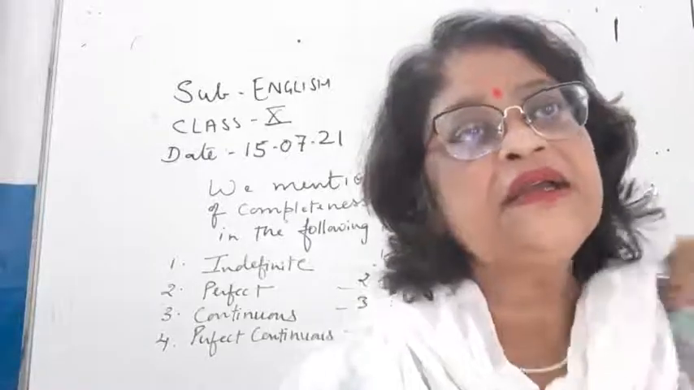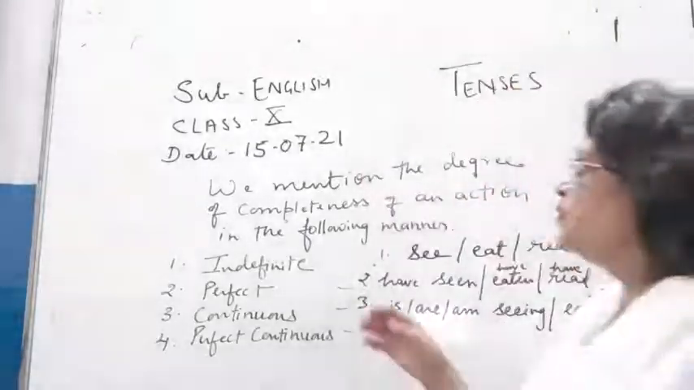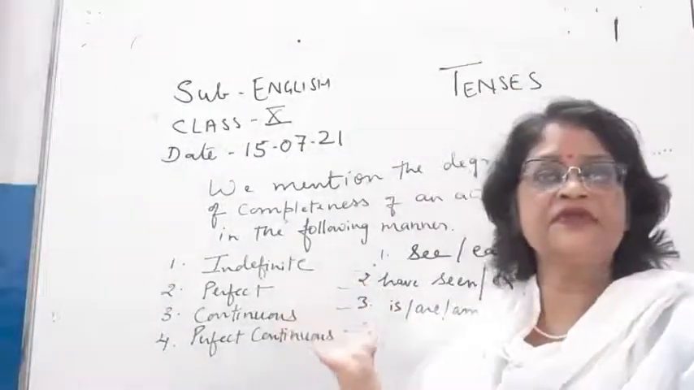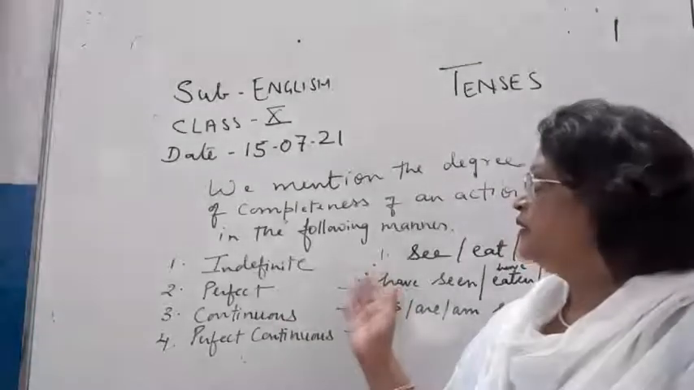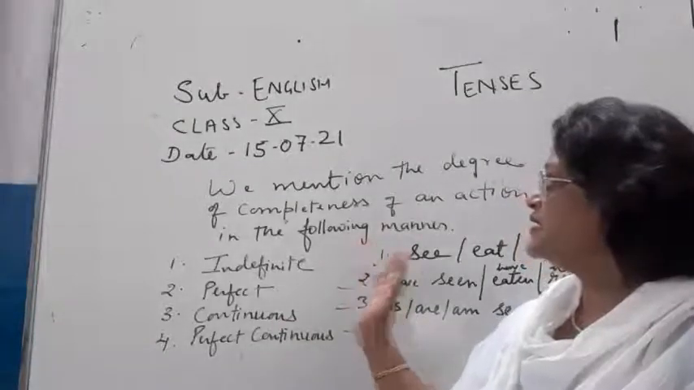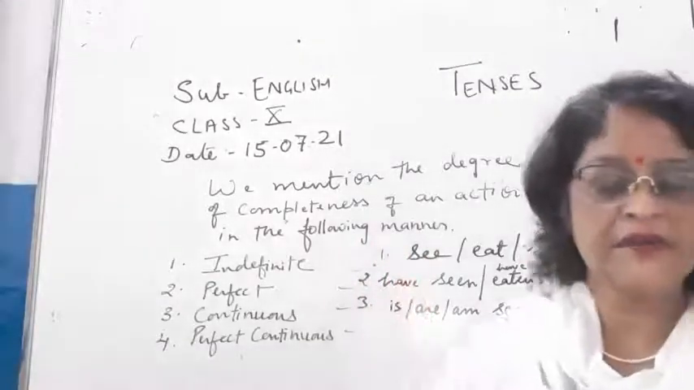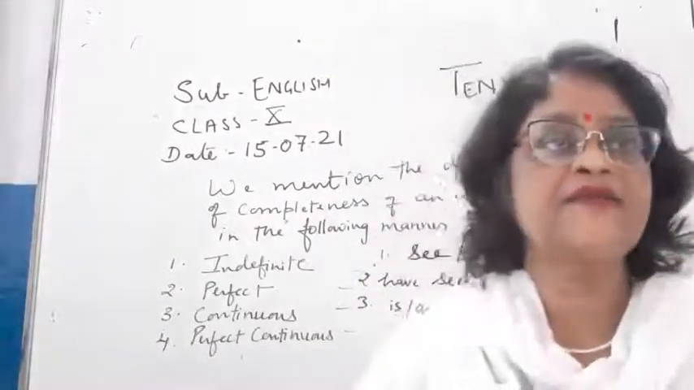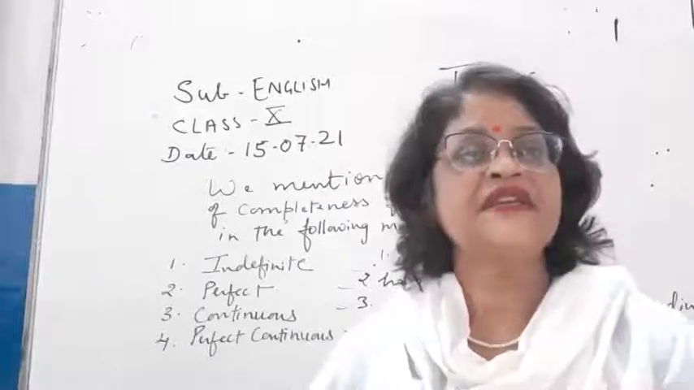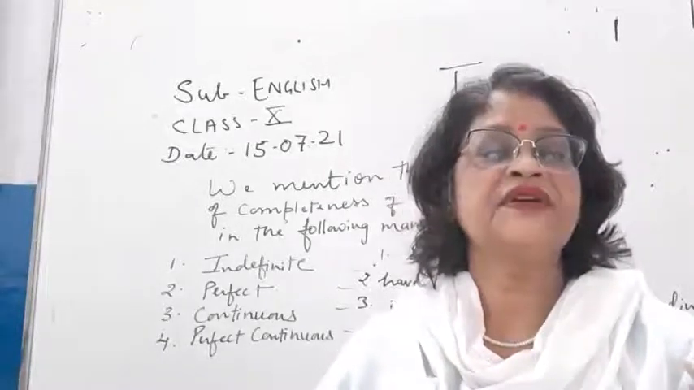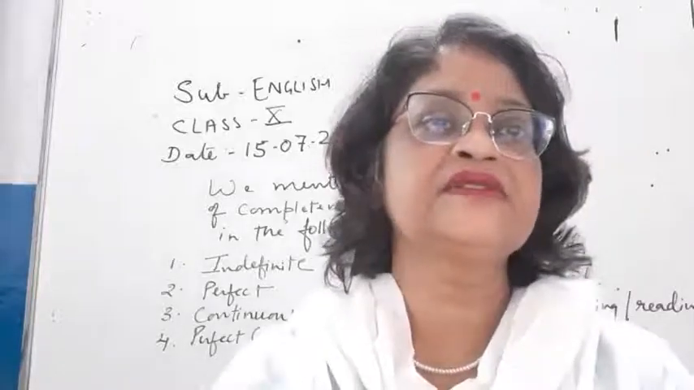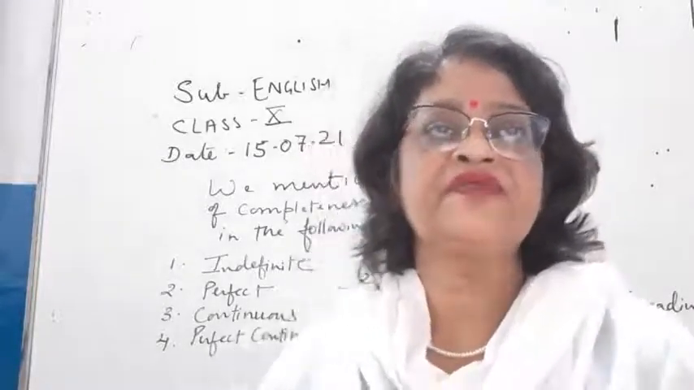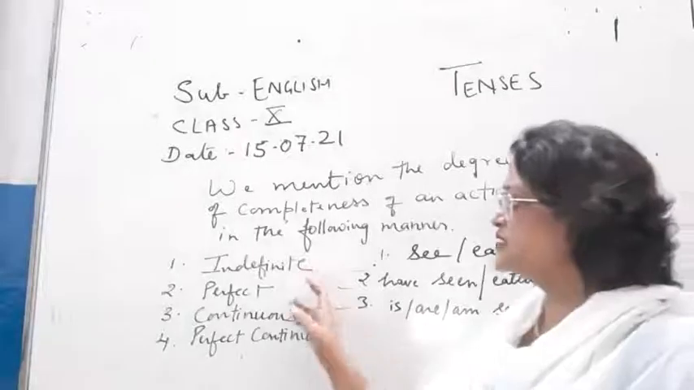Once again I revise with you. What is tense, children? Tense is the degree of completeness of an action and the time of an action. Time of an action means, children, the work has been done in present tense or past tense or future tense. Okay, degree of completeness of an action shows this whole thing.